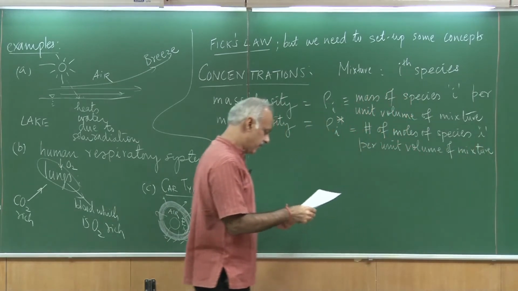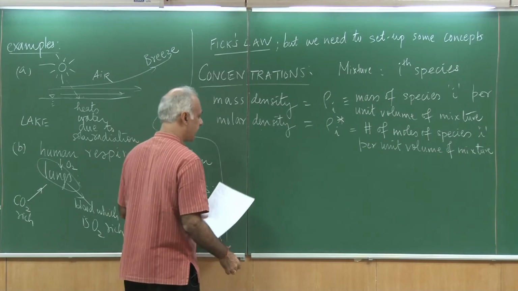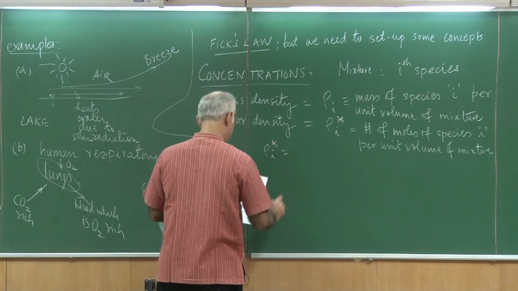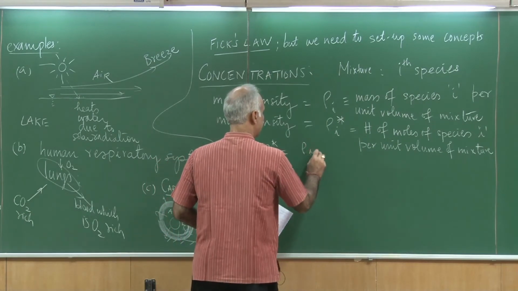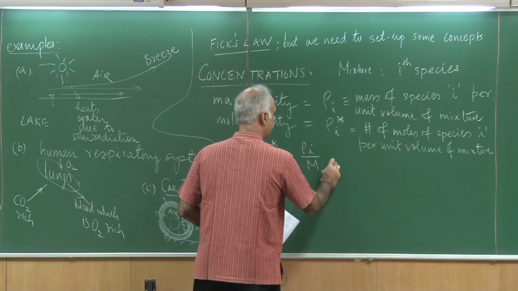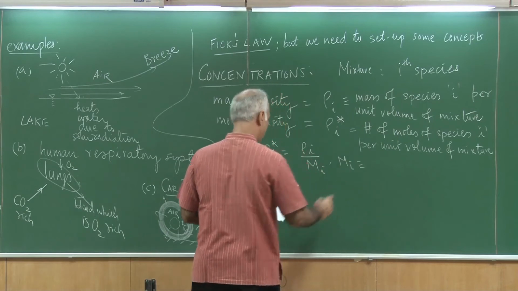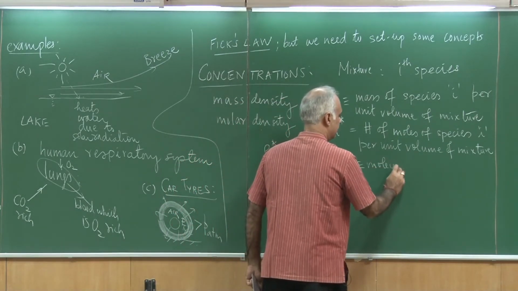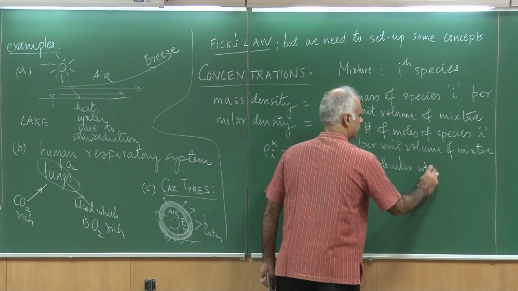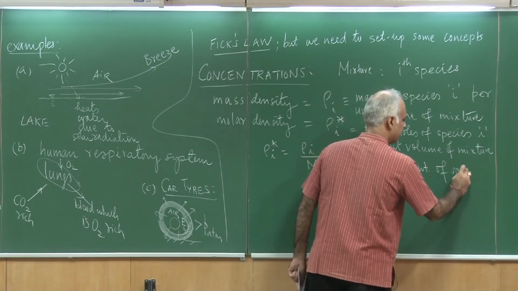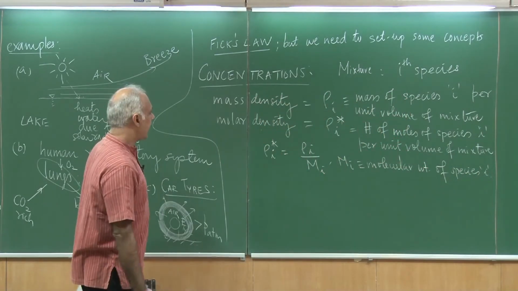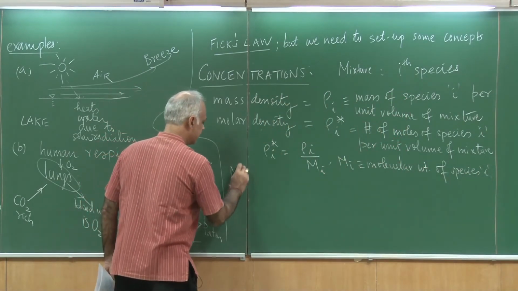Okay, so we are aware of this, and what you can notice is that rho I star is simply rho I divided by M I, where M I corresponds to the molecular weight of species I. Now I can talk about the mass fraction.